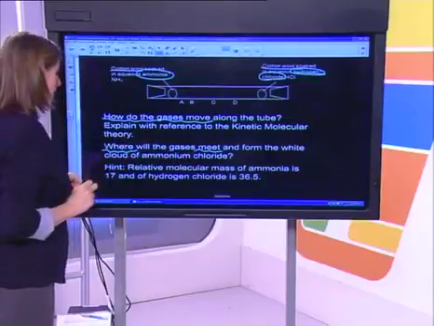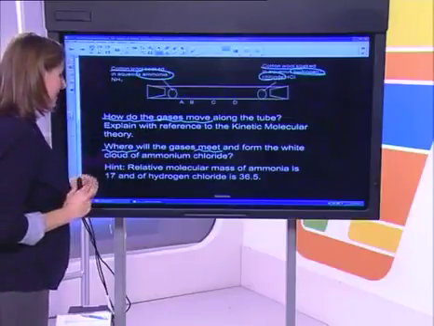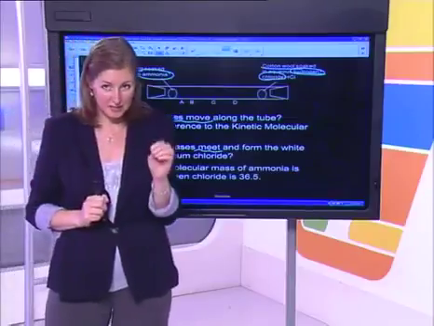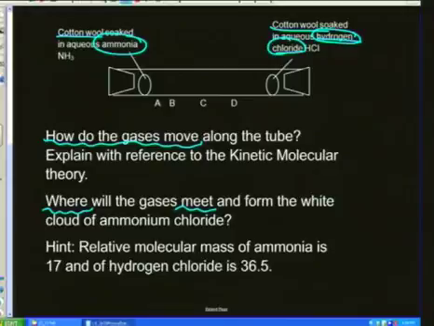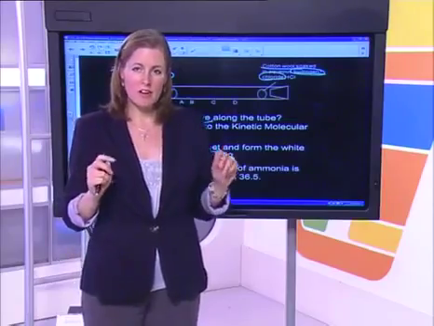And would then form the white cloud of ammonium chloride. The hint that I want to give to you is that ammonia has a relative molecular mass of 17 and hydrogen chloride has a relative molecular mass of 36.5 atomic mass units. So you need to think that through.